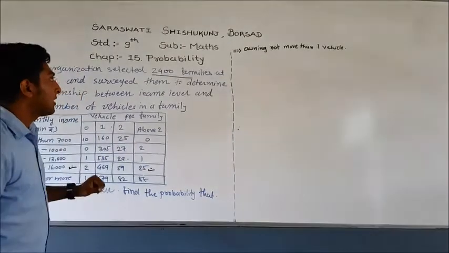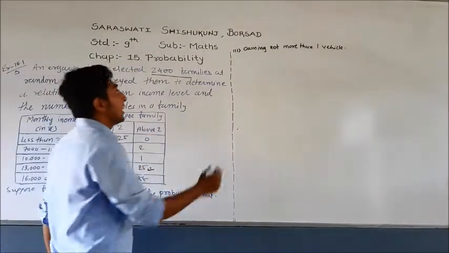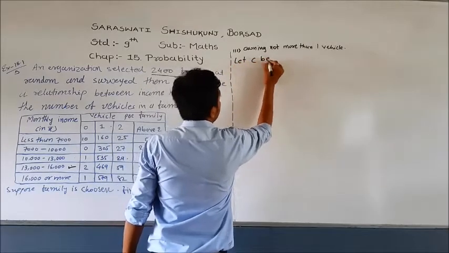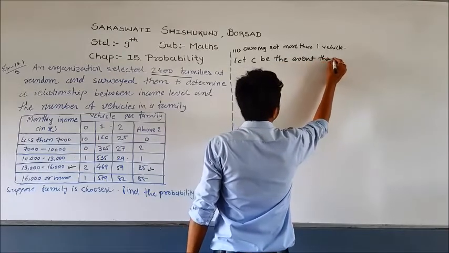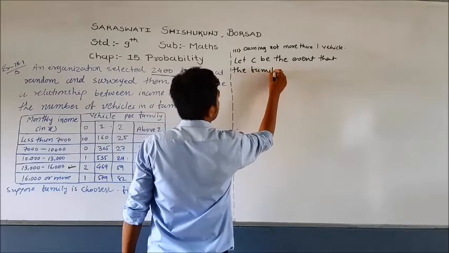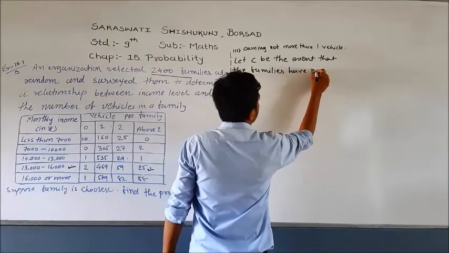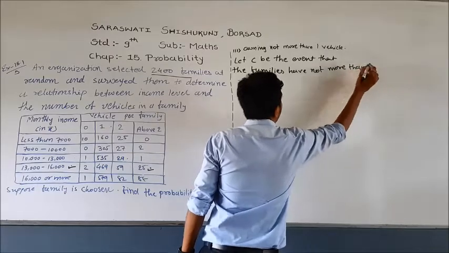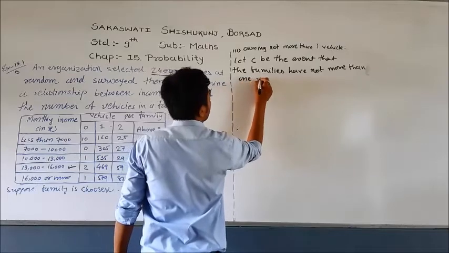Now let us see another sub question of this example. In the third sub question, we have to find the probability of owning not more than 1 vehicle. So first of all, let C be the event that the families have not more than one vehicle.